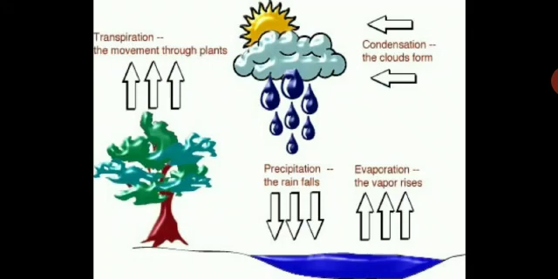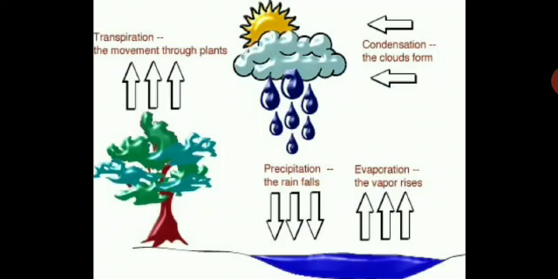Water will evaporate due to the hot summer from the seas, from the ocean, from the ponds. Water also evaporates from trees and plants due to the transpiration process, where they give out water vapors. That will go up in the air, and then clouds will form.